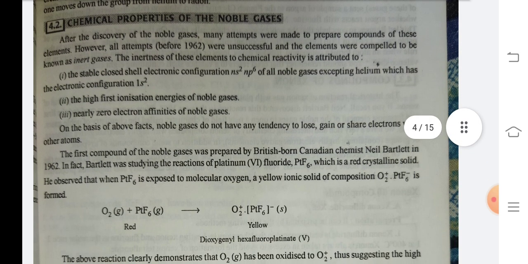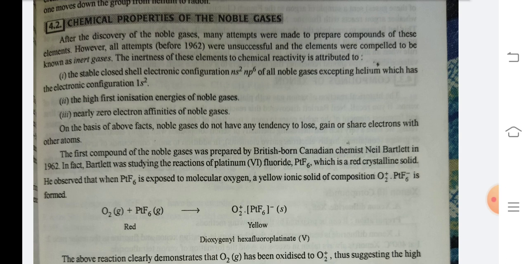Chemical properties of noble gases. After the discovery of noble gases, many attempts were made to prepare compounds of these elements. However, all attempts before 1962 were unsuccessful and the elements came to be known as inert gases. The inertness of these elements to chemical reactivity is attributed to: Number 1. The stable closed shell configuration ns2 np6 of all noble gases, excepting helium, which has the electronic configuration of 1s2.